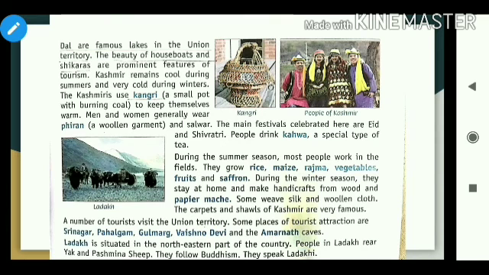Ladakh is situated in the northeastern part of the country. People in Ladakh rear yak and pashmina sheep. These are the animals normally reared by the people of Ladakh. They follow Buddhism. So Buddhism is the religion followed by the people of Ladakh. They speak Ladakhi.